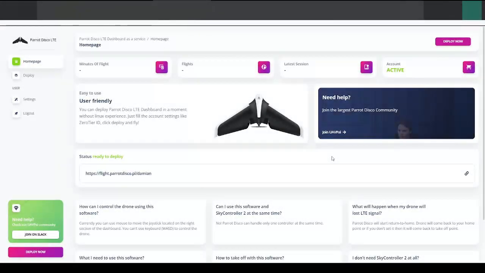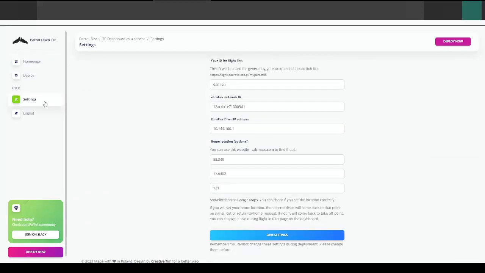Hello, in this video I will show you how to set up Parrot Disco LTE Dashboard from deploying to taking off. After logging in, go to Settings, set the ID that will be used in the flight link. You can use your name, username or whatever you want.